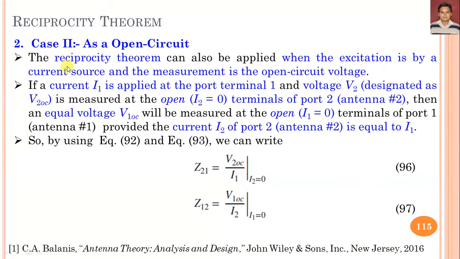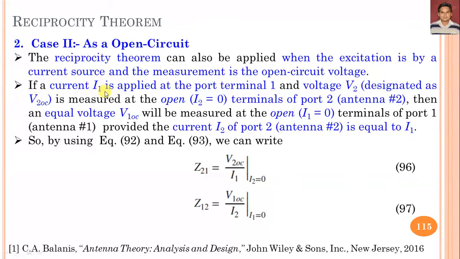This is case two, when the network is considered as an open circuit. A similar procedure can be adopted as we discussed in case 1, the short circuit. So we can say that reciprocity theorems can also be applied when the excitation is by a current source and the measurement is the open circuit voltage. In the previous lecture, the excitation was a voltage source and the measurement was the short circuit current.